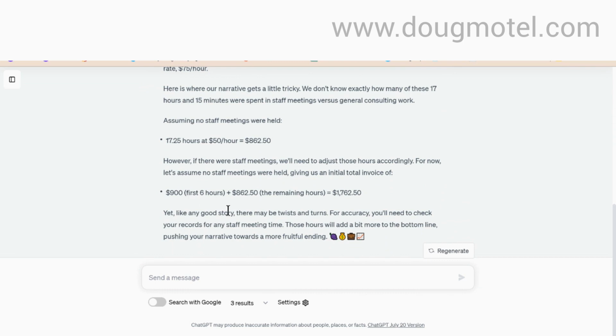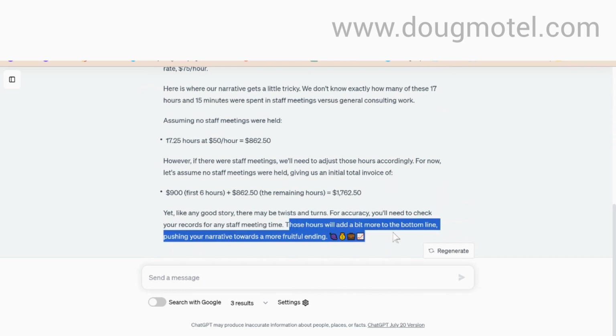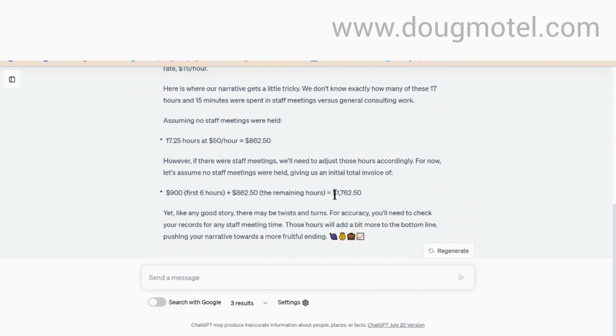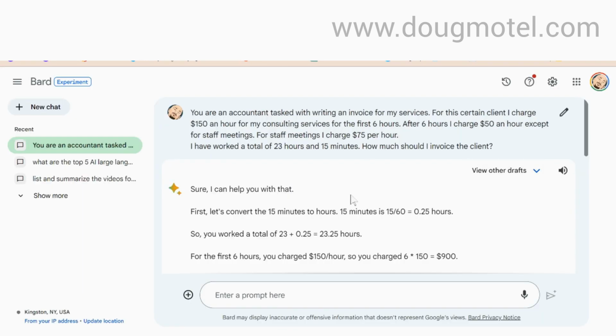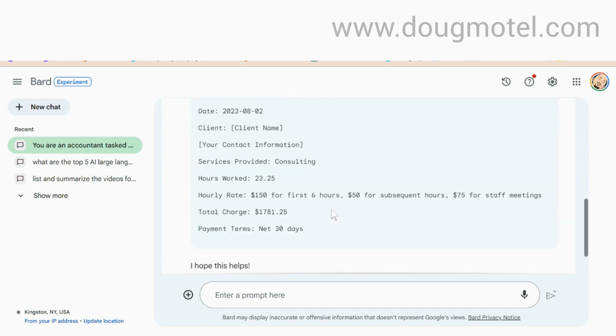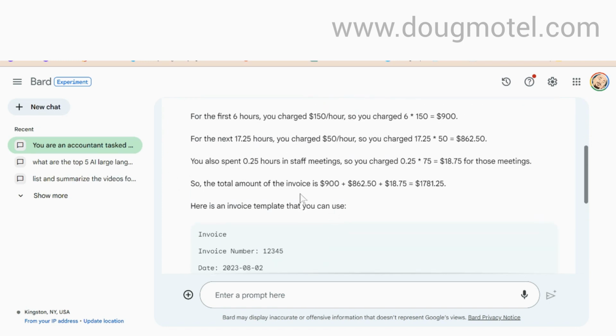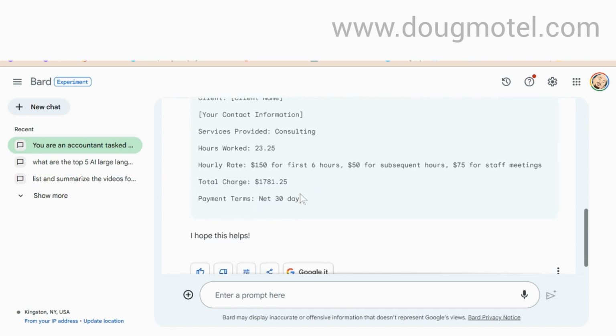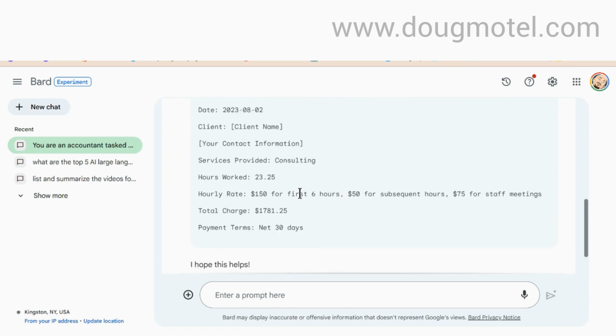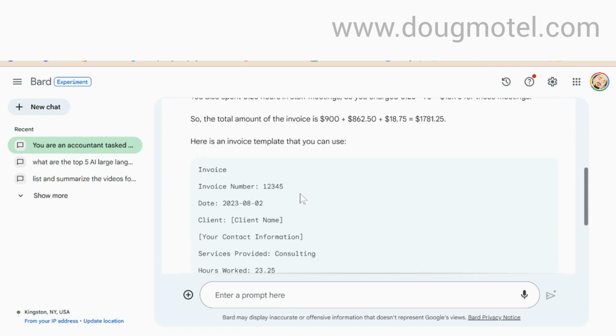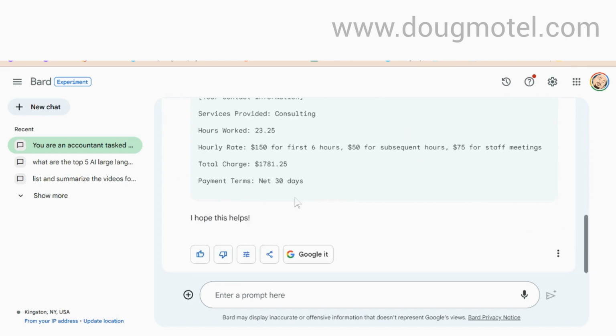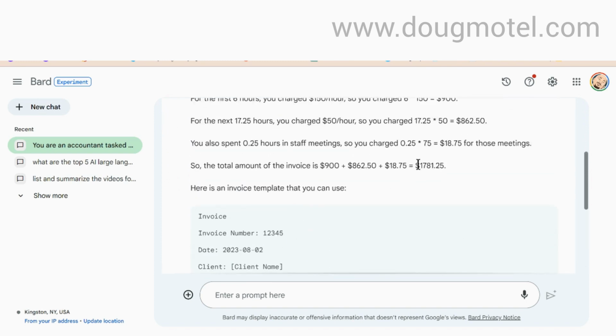So it calculated, I think, $1,782 for me to invoice the client. I thought, okay, that's interesting. Then over at Bard, it said $1,781, and it actually went ahead and made a little template for an invoice. I thought, well, that was nice. That was a little extra credit, but why are the numbers different?